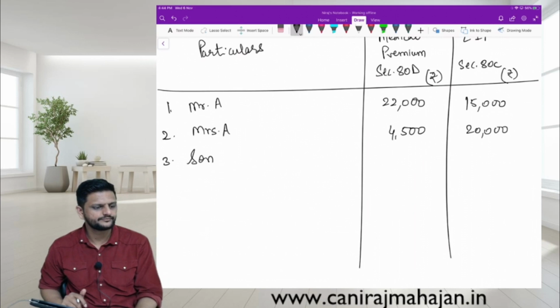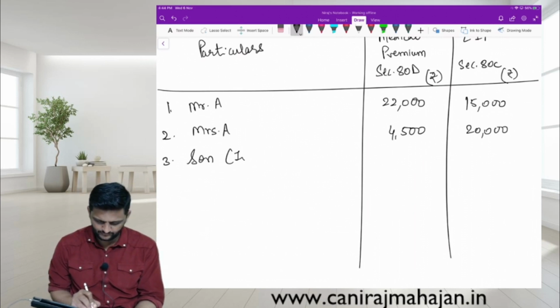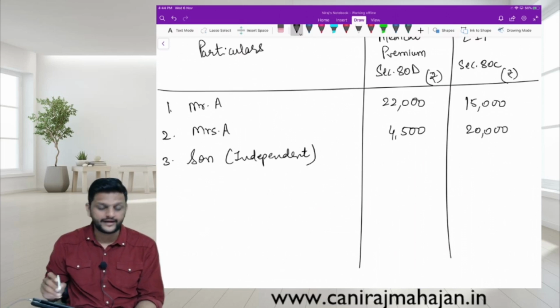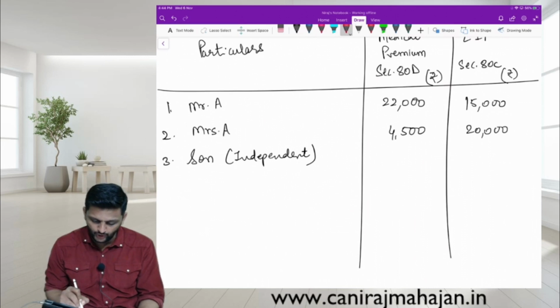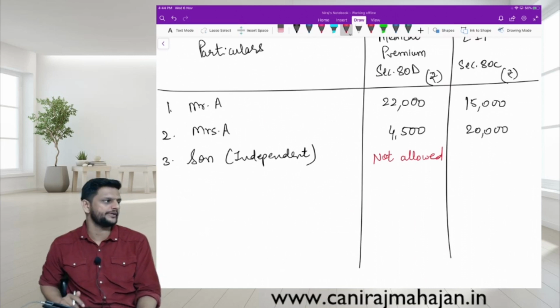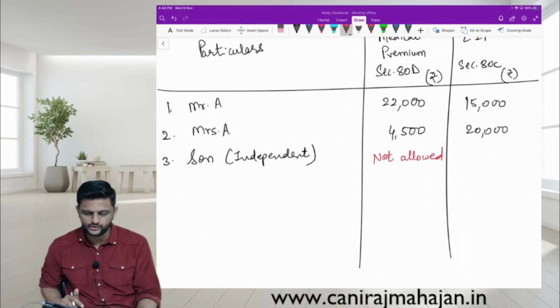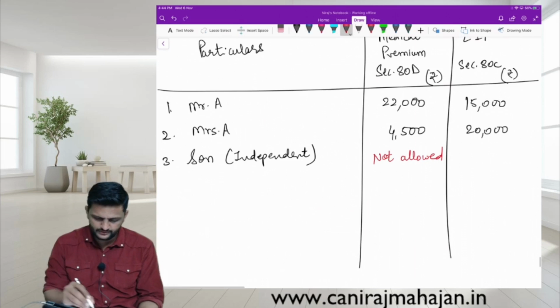Son. For 80D, not allowed. For 80D, it should be dependent. But insurance premium, allowed. There is no restriction over there. How much? 2,000.